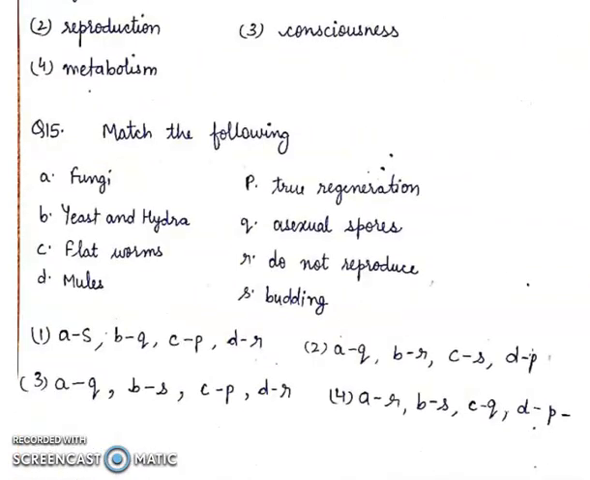Question 15 is match. Fungi, yeast and hydra, flatworms, mules. Options are in front of you. Fungi will go with asexual spores. Yeast and hydra will go with budding. Flatworms will go with regeneration. Mules do not reproduce. So answer is third.